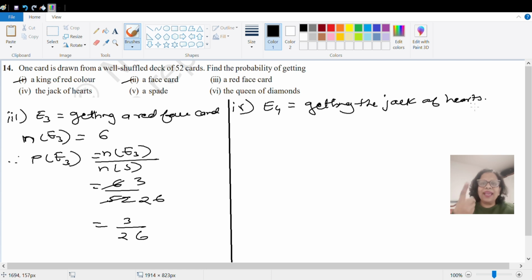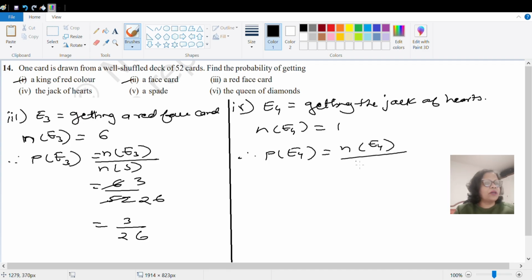There is only one jack in hearts, right? So the number of elements will be only one, and therefore the probability of E4 will be possible outcomes upon total number of outcomes. The possible outcomes are 1 and the total number of cards are 52. So it is 1 by 52. Okay, so we have completed the third and fourth sub questions of the 14th question. Let us go to the last two questions, fifth and sixth.